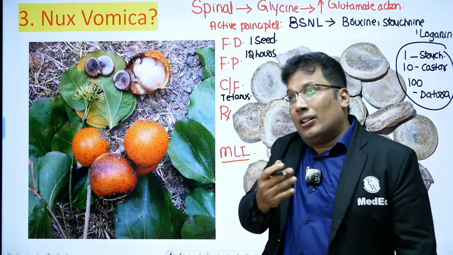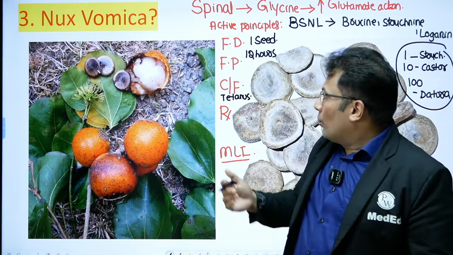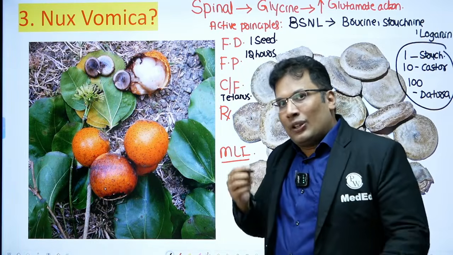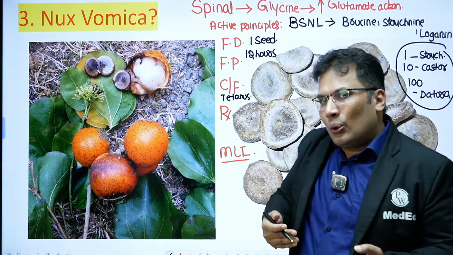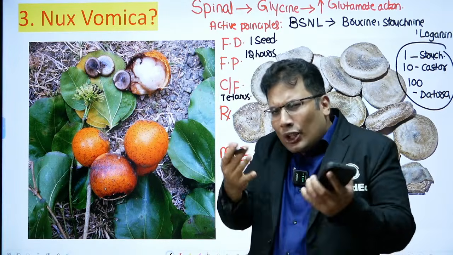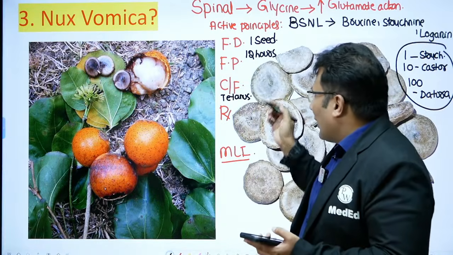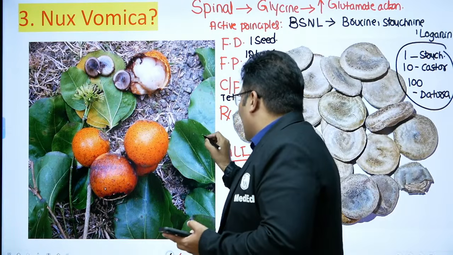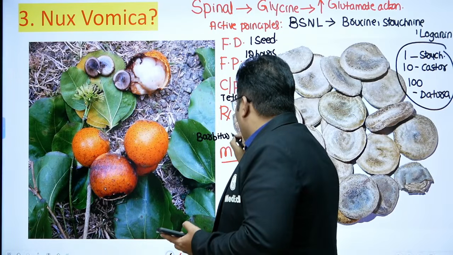There can be convulsions, respiratory paralysis and death. There can also be salivation, nausea, vomiting. It's a toxin, it leads to various signs and symptoms. Treatment is barbiturate.